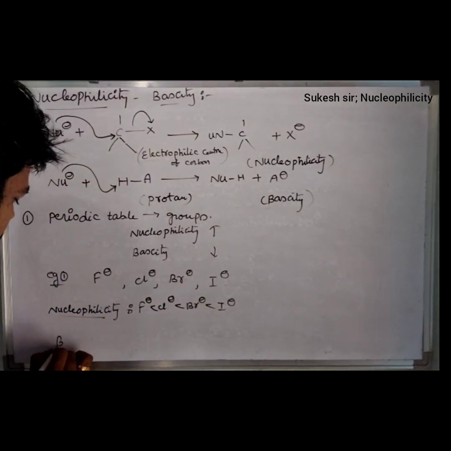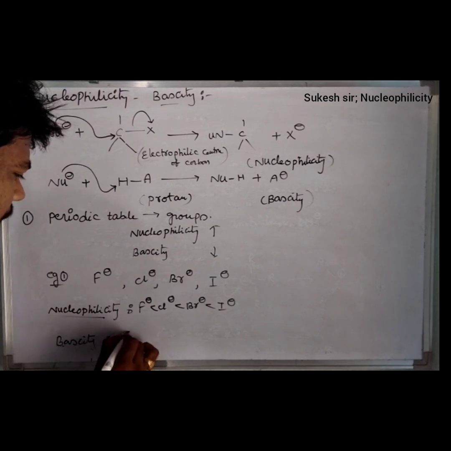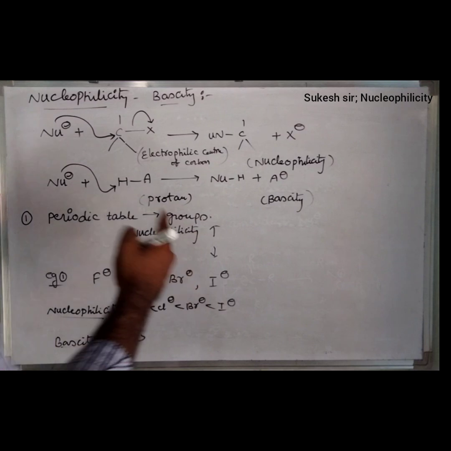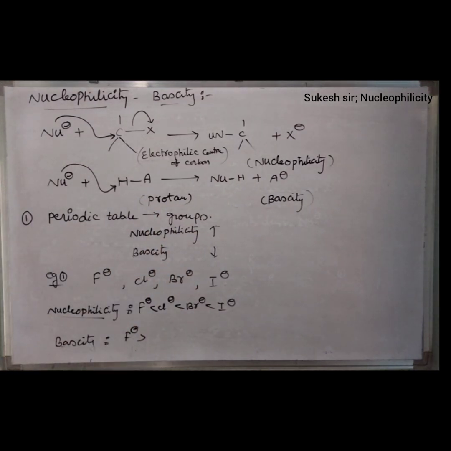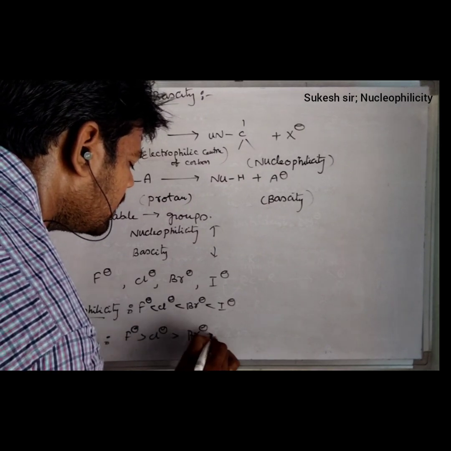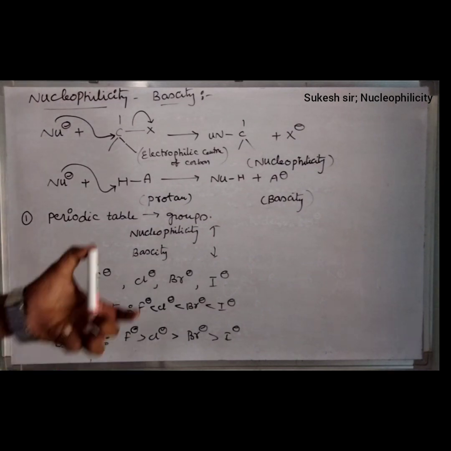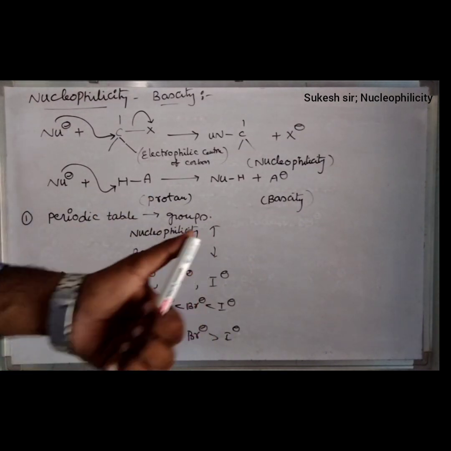But if you observe the basicity, what will happen? It will be reverse. Why? Because nucleophilicity increases in a group, whereas basicity decreases. Therefore, F⁻ > Cl⁻ > Br⁻ > I⁻. This is in terms of groups regarding nucleophilicity and basicity.